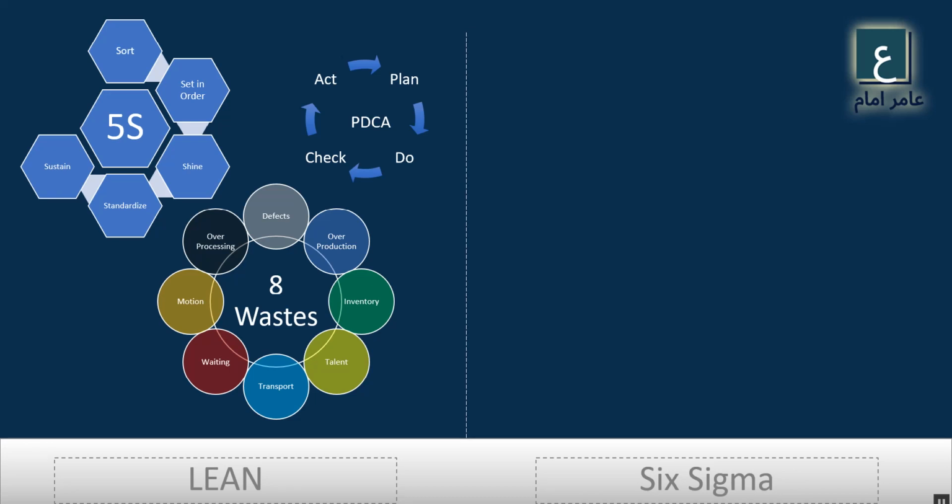Another waste is talent, and we normally see it in our organizations, where a lot of people waste their talent, or we are not utilizing people with all the talent they have. So this is the waste of talent.